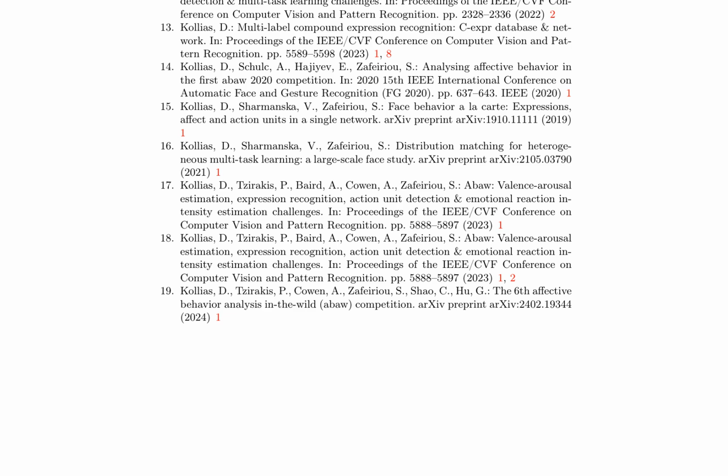The paper provides a comprehensive review of the state-of-the-art in affective behavior analysis, citing various studies on facial expression recognition, multitask learning, and affective computing. The authors highlight the importance of developing robust and efficient methods for analyzing affective behavior, with potential applications in human-robot interaction, healthcare, and other fields.